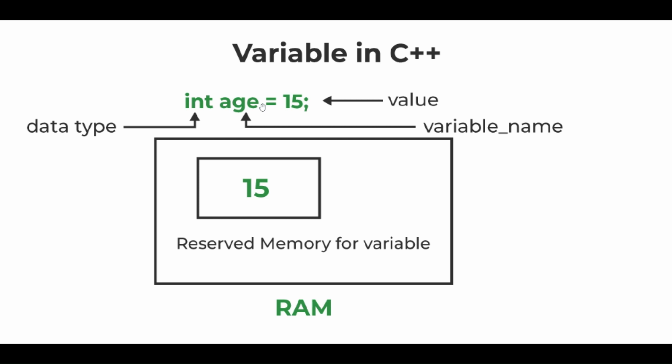Okay, so let's start declaring a variable and see how we can do it. Before declaring a variable, we need to know some rules, the naming convention of a variable. There are 5 rules we need to keep in mind before declaring our first variable. A variable can contain alphabets, digits and underscores. A variable name can start with an alphabet or underscore but not with a digit.